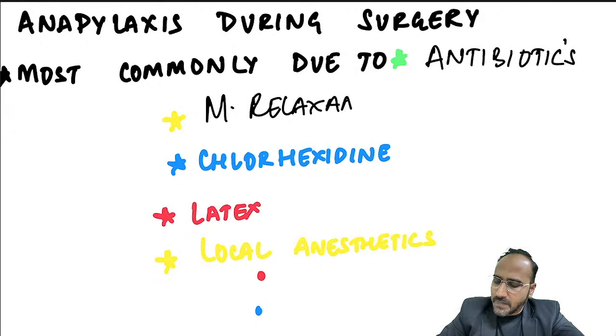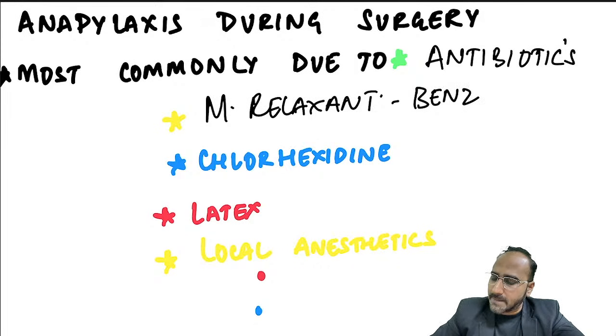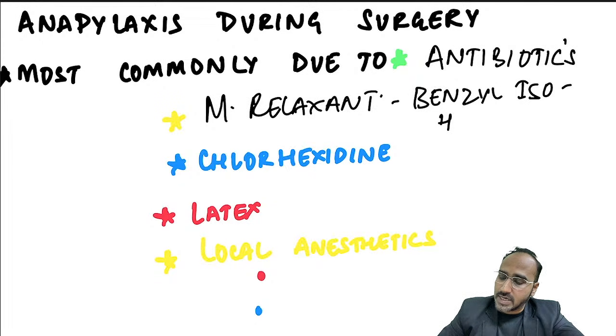Very, very, very important. Which muscle relaxant? Among muscle relaxants you have non-depolarizing and depolarizing. Depolarizing can also cause anaphylaxis. Non-depolarizing can also cause it. But which non-depolarizing causes anaphylaxis more commonly? It is basically the benzylisoquinoline. Benzylisoquinoline releases histamine and can cause anaphylaxis.